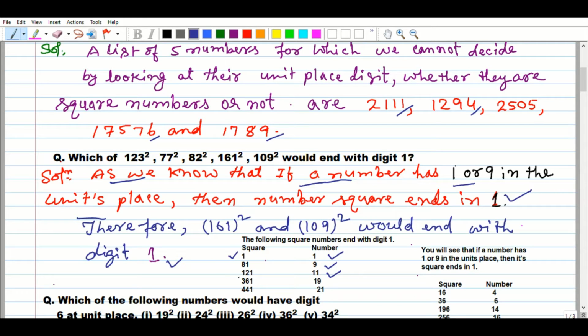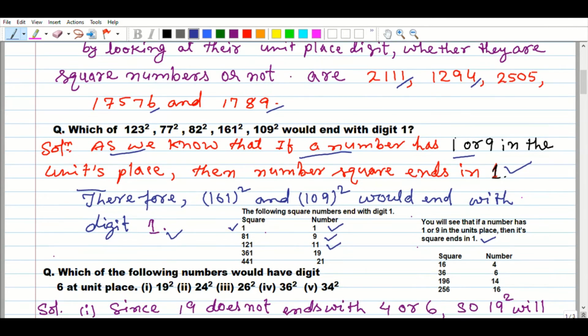That means the 21 square number ends in 1. Is it clear? If a number has 1 or 9 in the unit place, then its square ends in 1.